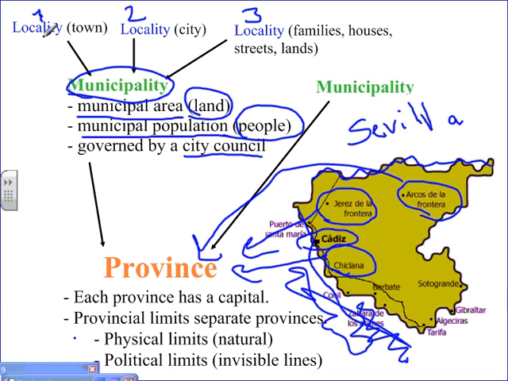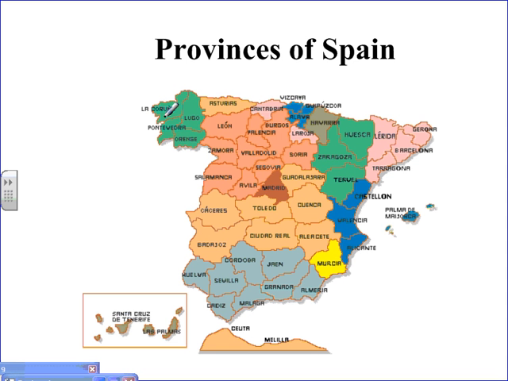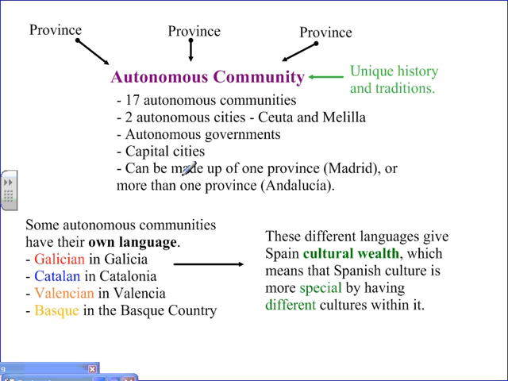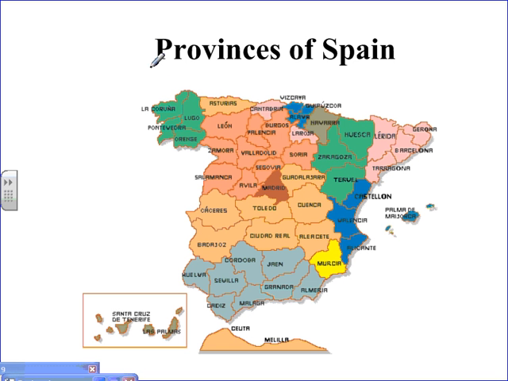So one or more localities make a municipality. One or more municipalities make a province. So here are all the provinces of Spain. Then things get even bigger. One or more provinces make up an autonomous community. So for example, Sevilla, Cádiz, Huelva, Córdoba, Jaén, Granada, Málaga, Almería, these make up one big autonomous community called Andalusia.